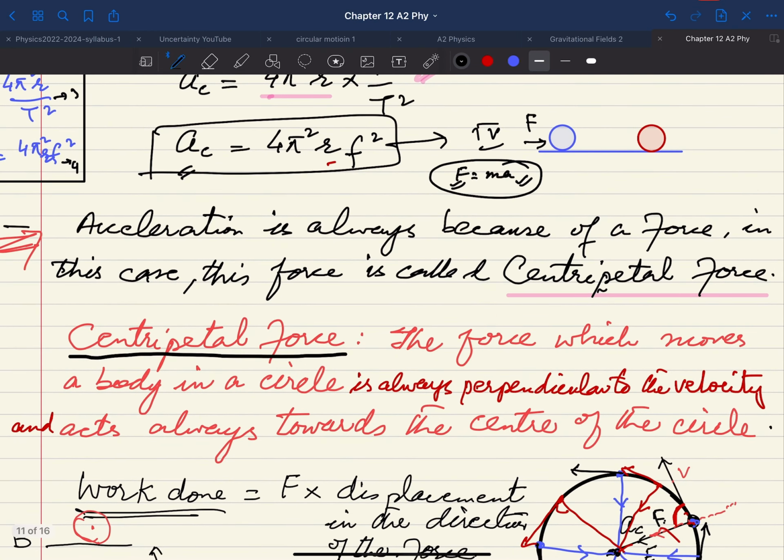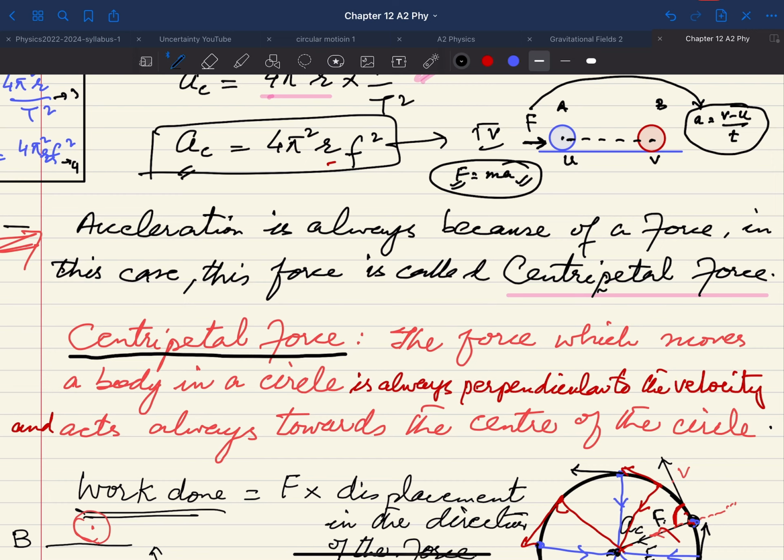So again the same thing, if you are considering these two positions of a body from A to B, the force is in the direction of the change in the magnitude of the velocity, and of course you can say that the acceleration is v minus u divided by t. This is the linear acceleration, and we know that the force and acceleration are in the same direction, that is, in the direction of the change of velocity. So this is what we have.